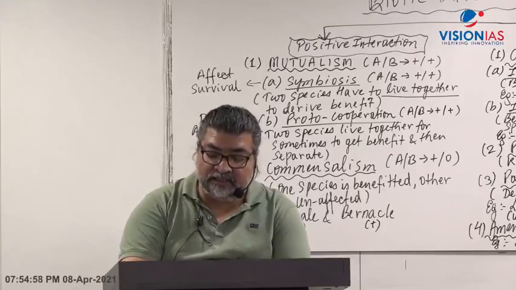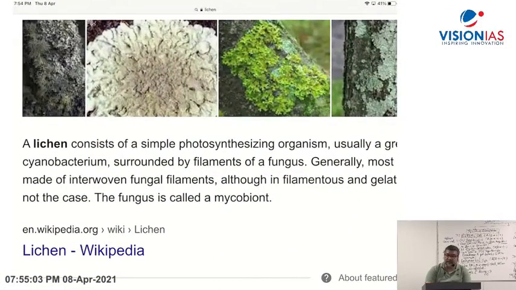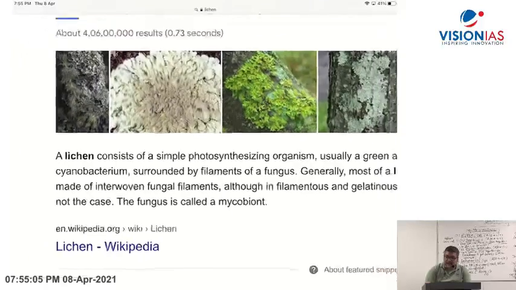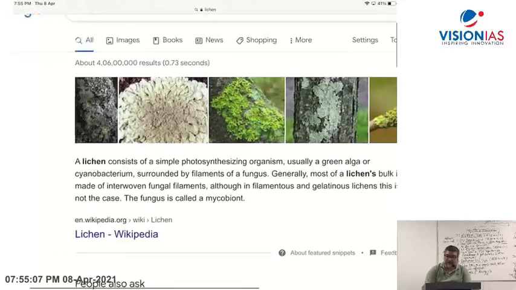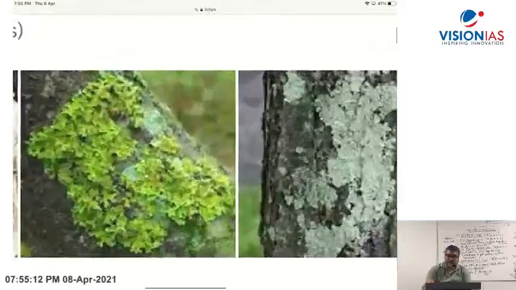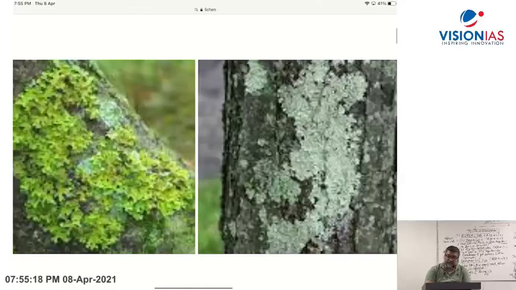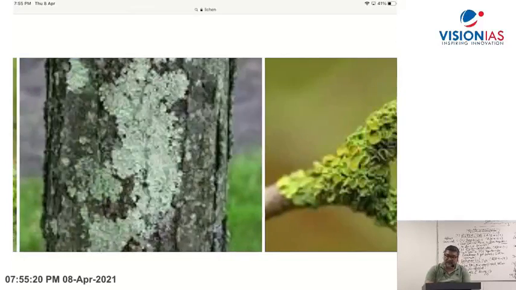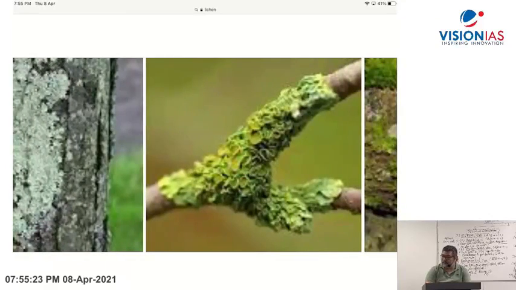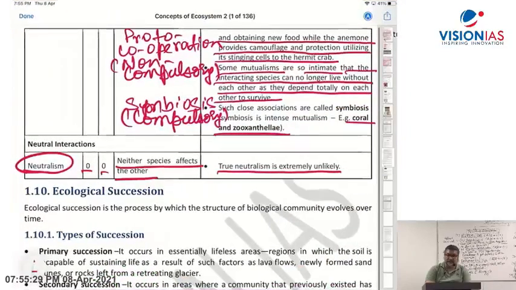This is the lichen. A lichen consists of a simple photosynthesizing organism, usually a green algae or cyanobacterium, surrounded by filament of a fungus. This is how it looks on the tree. You would have seen this kind of thing, right? Lakshya is asking about that. This is an example of lichen. Clear there? So I have done this exercise of going through the handout.